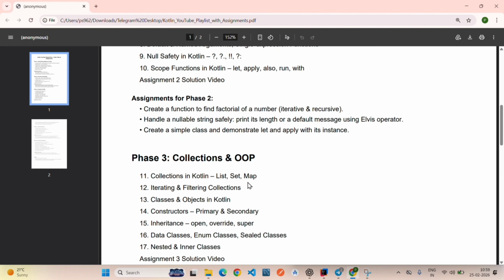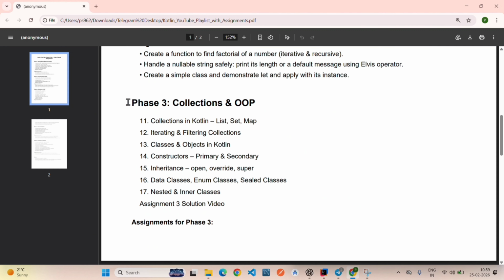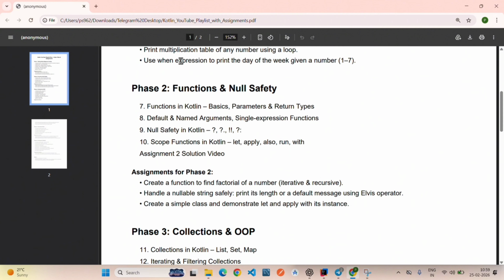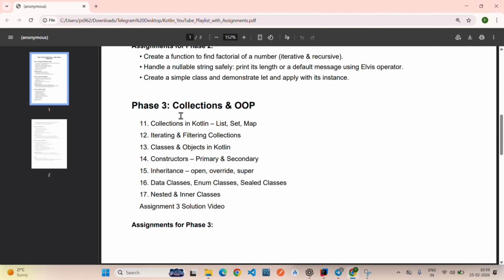assignment solution video also. And in the phase 3, so this is going to be most important phase, because without this phase you cannot do any development in Kotlin, whether it is backend development or it is Android development. So, and in this phase, we are highly going to use all those above phases, that is phase 1 and phase 2. So, in this phase, we are going to learn collection like list, map, set, etc., and iterating and filtering collections.